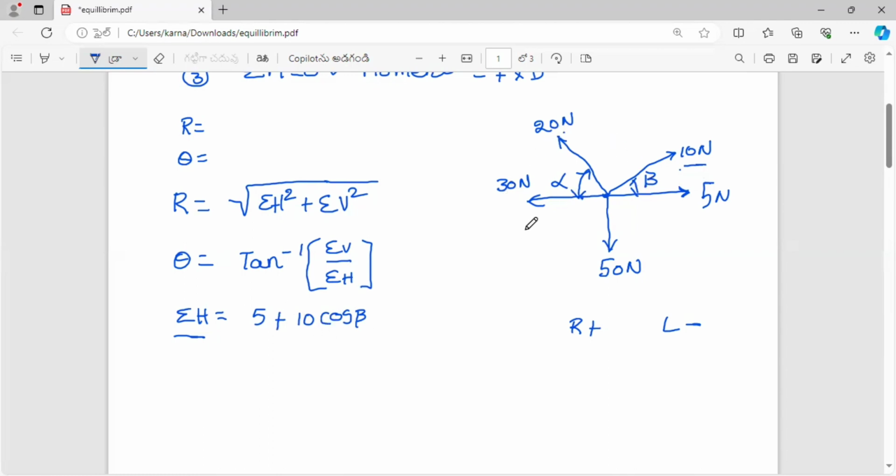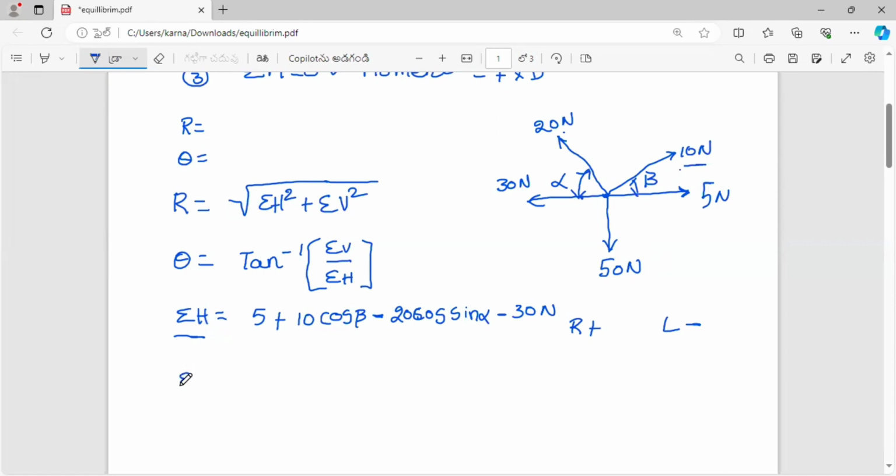Next, 20 newtons. The 20 newtons force is clearly acting in the left hand direction, so you take the sign as minus. So minus 20 cos alpha. Next, 30 newtons. 30 newtons is in the left hand direction, so minus 30. And 50 newtons is clearly in the vertical direction, so you can neglect that while calculating the value of sigma H.